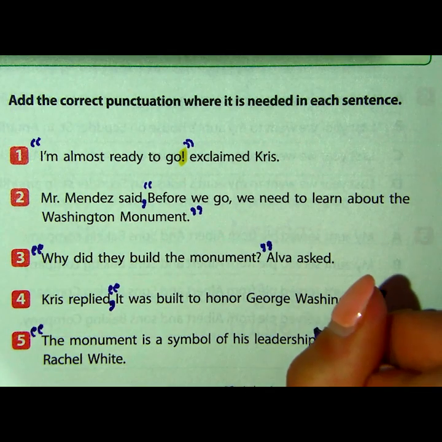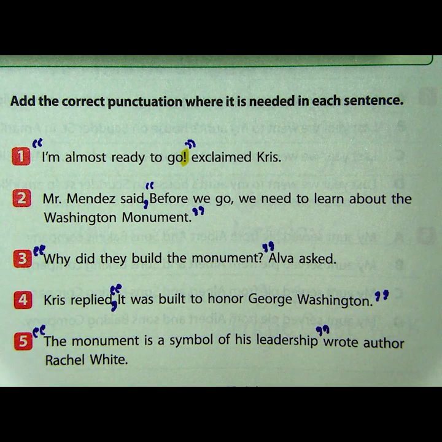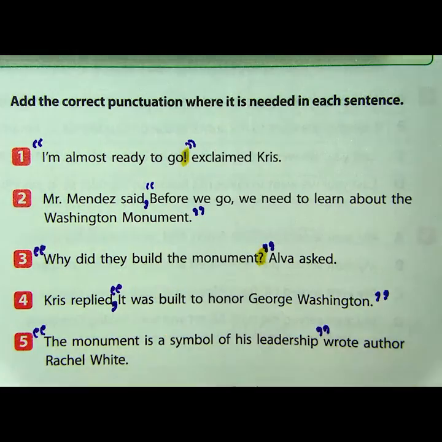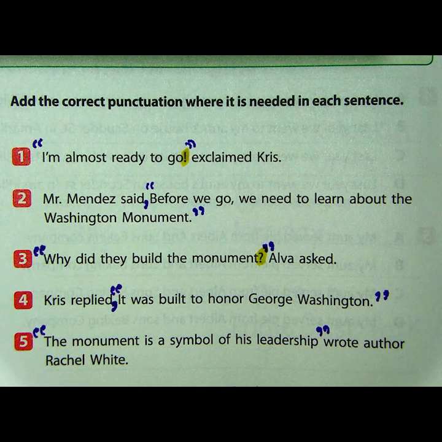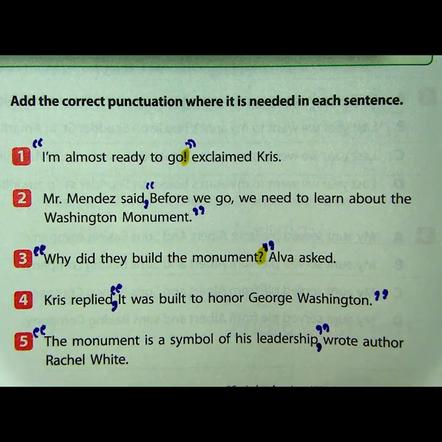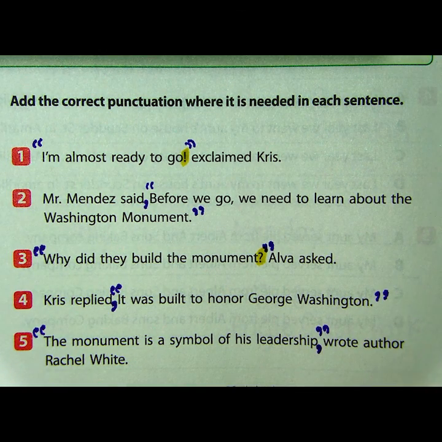Now, there's one more thing that we need. In those previous examples where the quote came at the beginning, we didn't have to include a comma because we had those punctuation marks. However, I don't see one here. So what do we need to include? That's right. We need a comma after the word leadership. So now we're separating these two ideas, the quote and the end of our sentence.